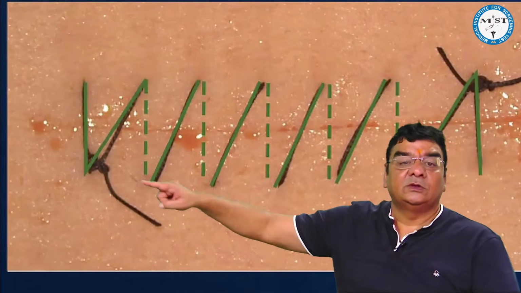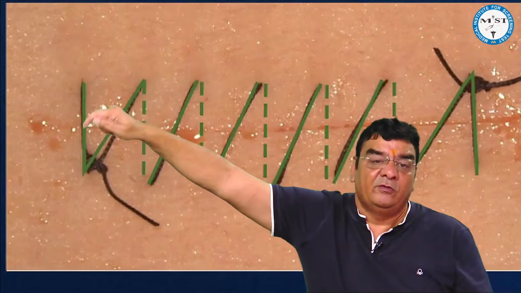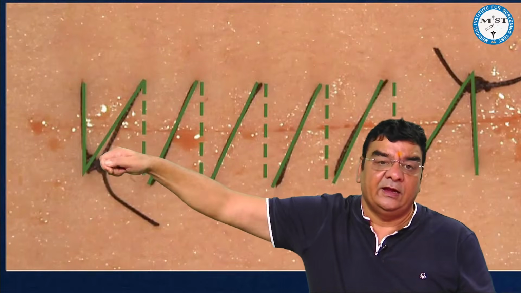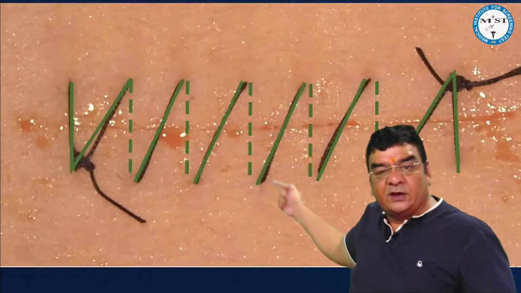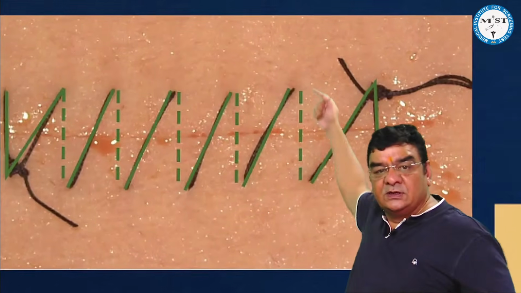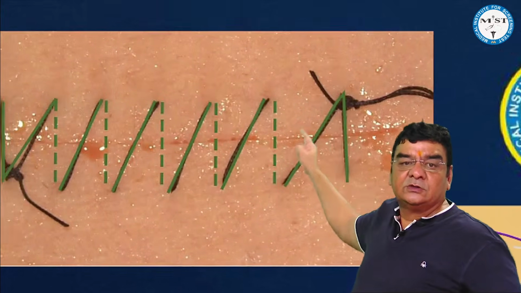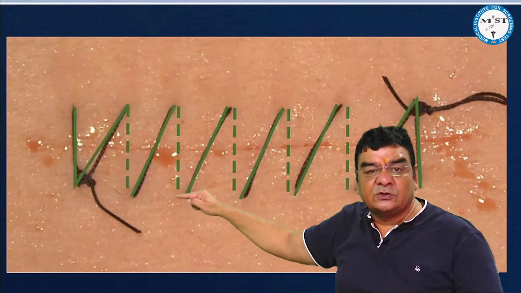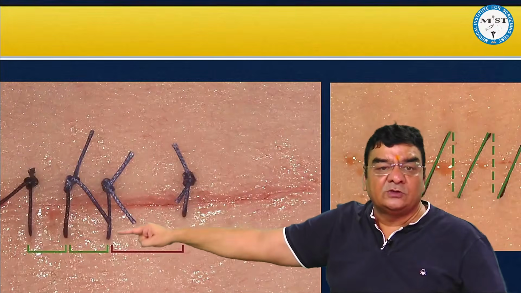Now this is a simple continuous suture. Continuous means we took the first bite and then we just continue it. We are not knotting it. We are moving the suture like this, and in the end we put the knot. So in a continuous suture, what you are able to see is not a horizontal thread.